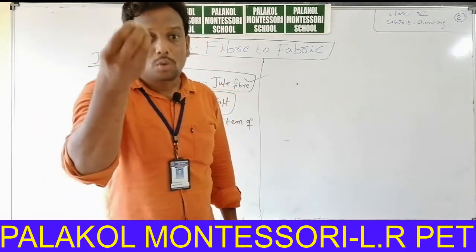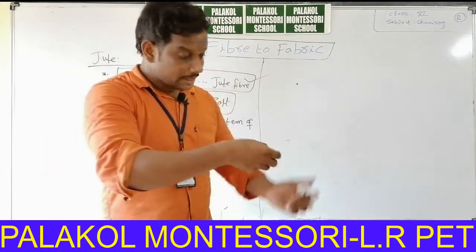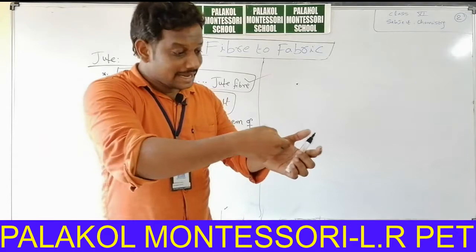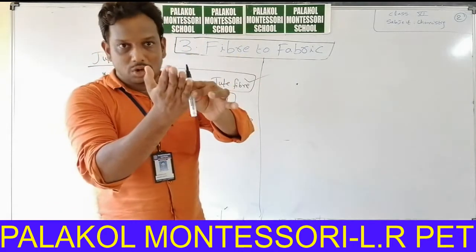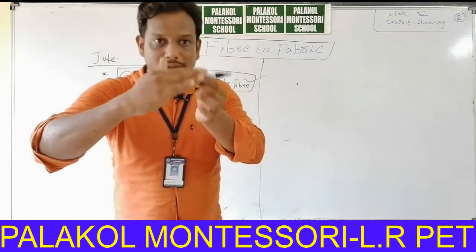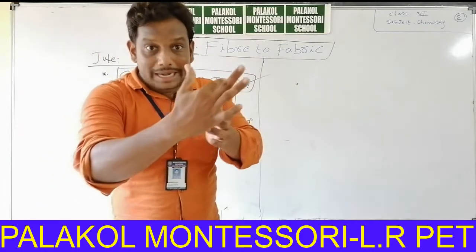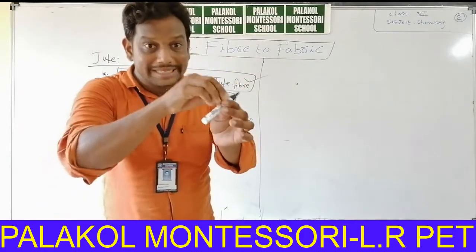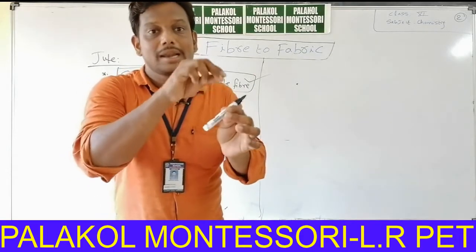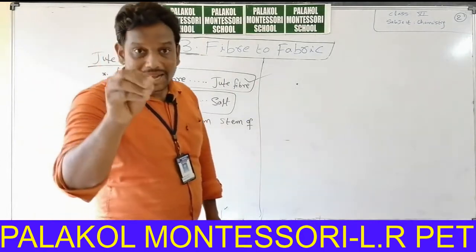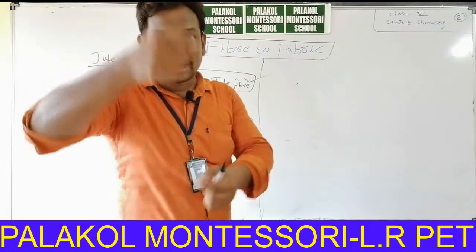It means Telugu kullina, and we can peel that particular stem. Peel means in Telugu tokka. We can easily take that particular peel. Say for example, this is jute plant, this is the stem of the jute plant. If you immerse this in water, after so many days, the peel of that stem is rotten. We can easily peel the stem, we can easily peel this jute. From that peel, in Telugu tokka, we can take jute fiber.